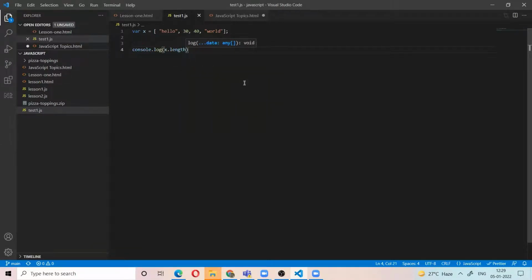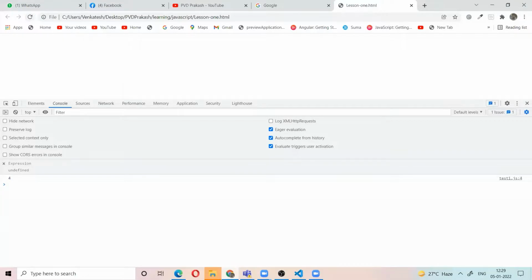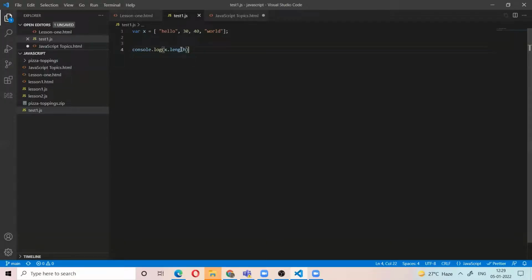The length property of a string returns the number of letters in the string. If you use the length property for an array, it will return the number of elements in the array. Here we have the elements 1, hello, 30, and so on, so 4 elements are there. Then length will return 4. So the length property returns the number of elements in the array.